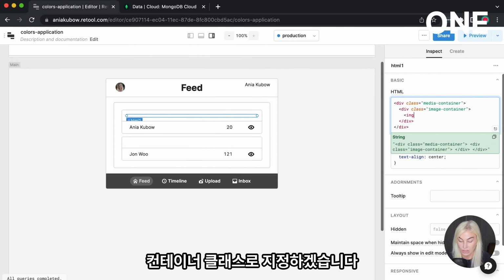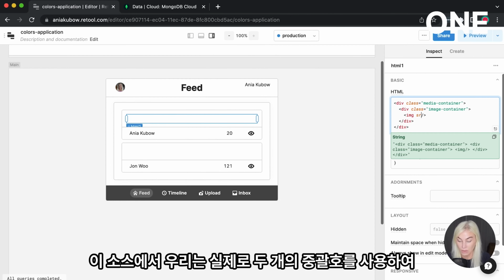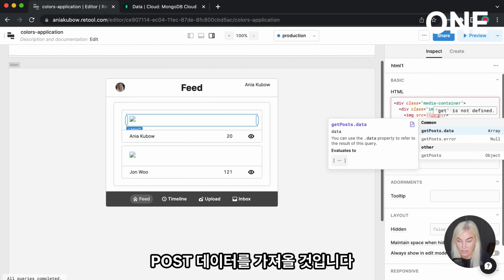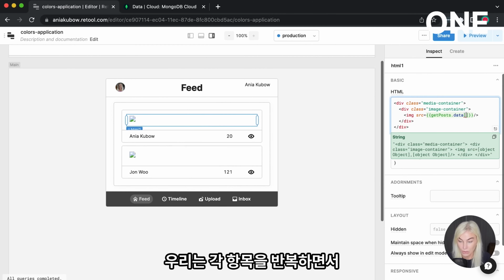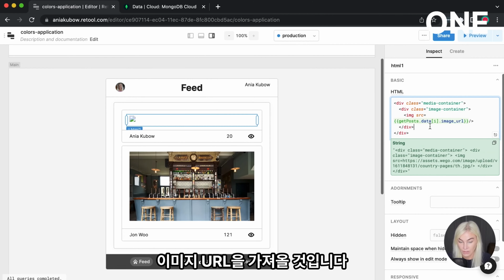And this is actually going to hold our image, which is a self-closing tag. And the source of this, well, we're going to actually use our two curly braces in order to go into the Get Post Data. We're going to loop over each item and get the image URL. Okay, so that's what I'm going to do.